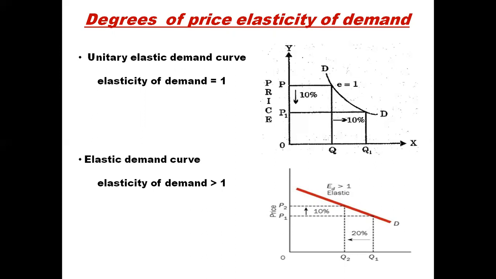So when the percentage change in quantity demanded of a commodity exceeds the percentage change in price, the elasticity of demand is greater than 1. If you see the formula, del Q is in the numerator. So del Q changes by a greater amount, right? That's why the elasticity of demand is greater than 1.